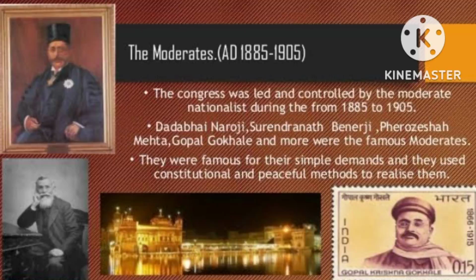So what happened next? After INC was formed, we learned about the introduction. Then there were three phases in this. First phase, second phase, and the final phase. So we are going to learn the freedom struggle in three phases. The first phase is about the moderates, 1885 to 1906, and the second phase is about extremists, 1906 to 1920. The final phase is the Gandhian era, 1920 to 1947. So let us begin. First phase, moderates, 1885 to 1906.